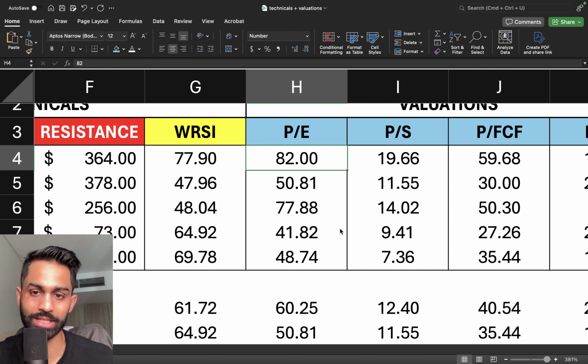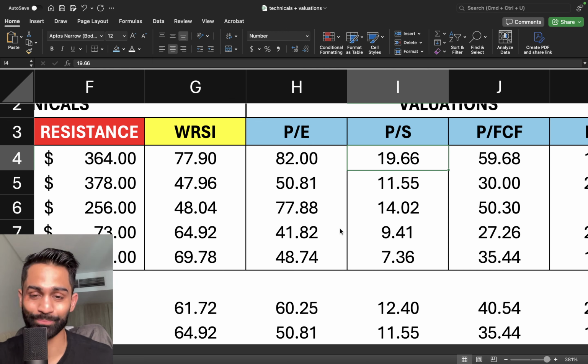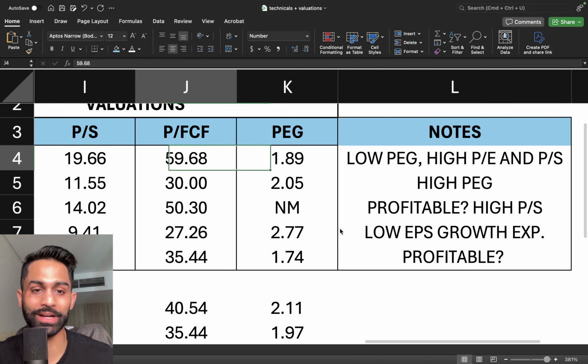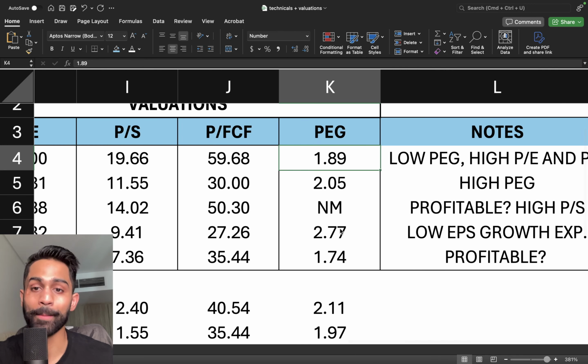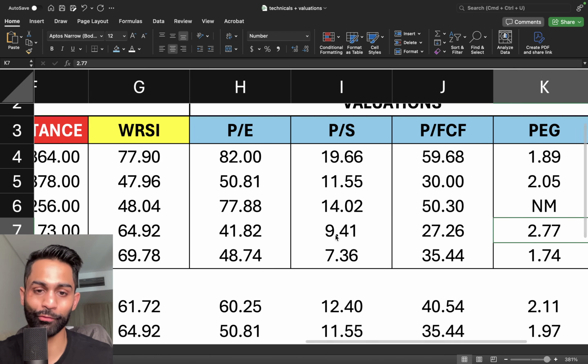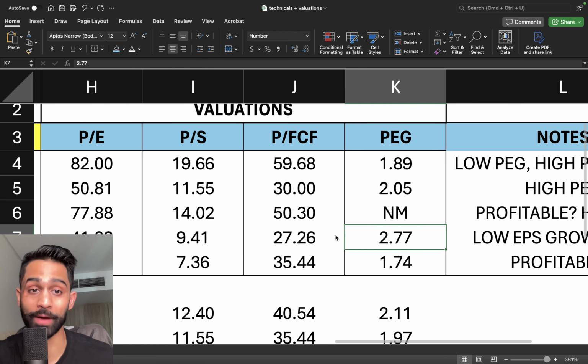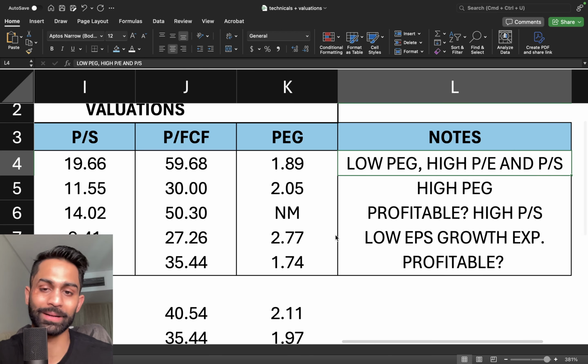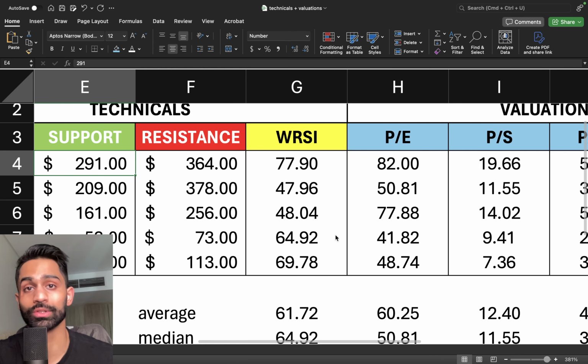In fact, the most expensive on the list here, almost 20 times sales. So this is not only a very overbought, overextended stock here, but even on a valuation basis, very, very expensive, very high. Price to cash flow is again the highest at almost 60, but the PEG ratio is low compared to Palo Alto Network, compared to even Fortinet, for example, which is trading at a much better valuation compared to CrowdStrike, but the PEG ratio is lower because earnings expectations are really, really high for CrowdStrike as it has turned the corner towards profitability. So we're working with a company that has a low PEG, high PE, and high price to sales. So this is very much a high growth stock.